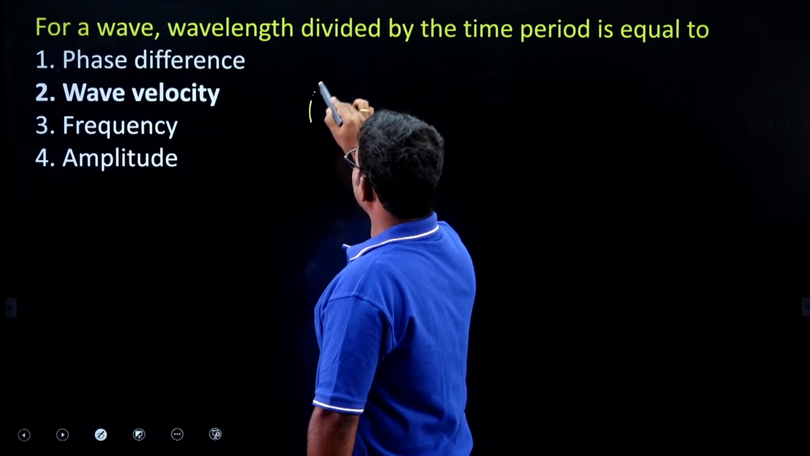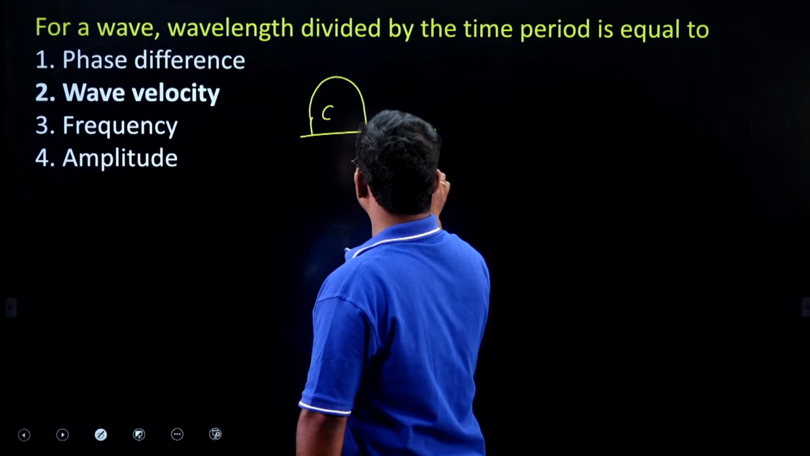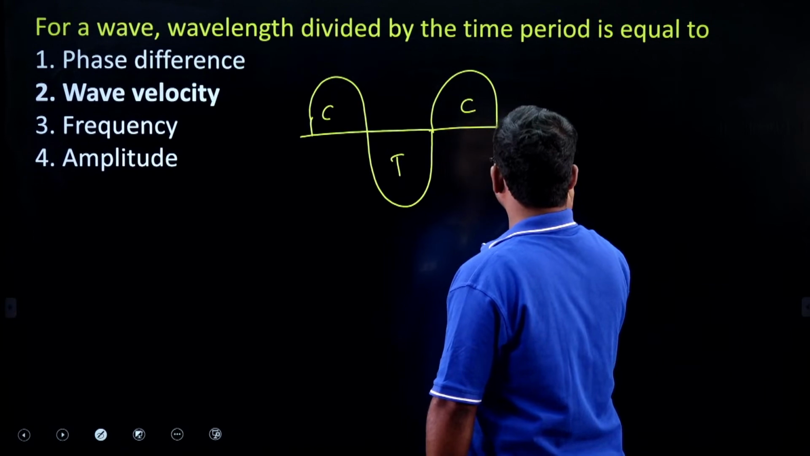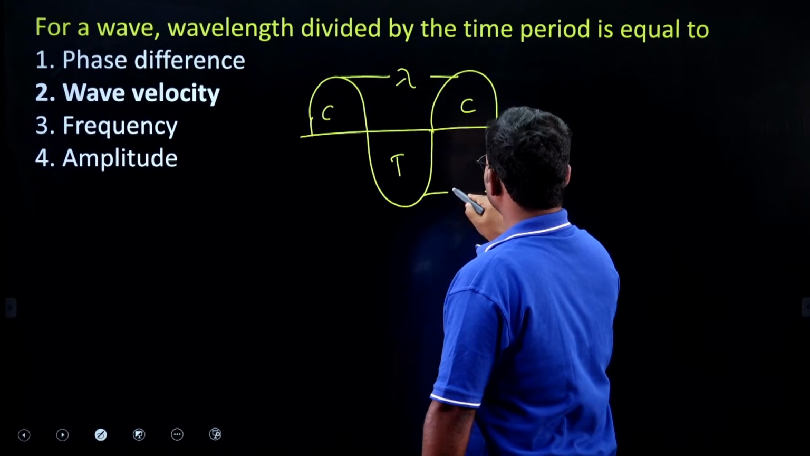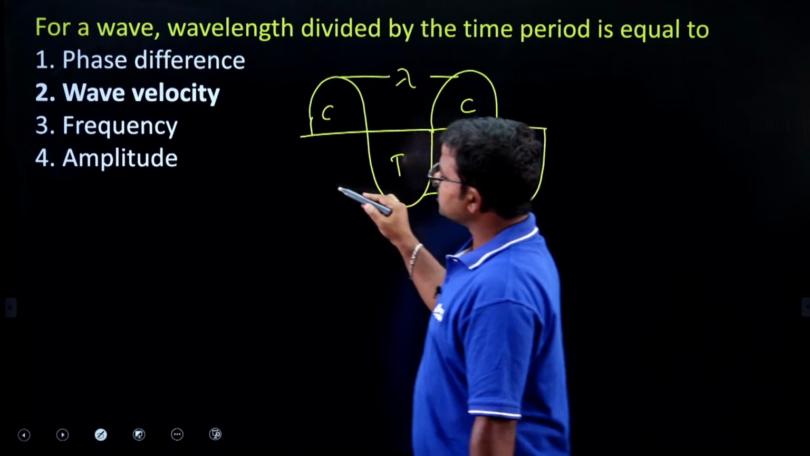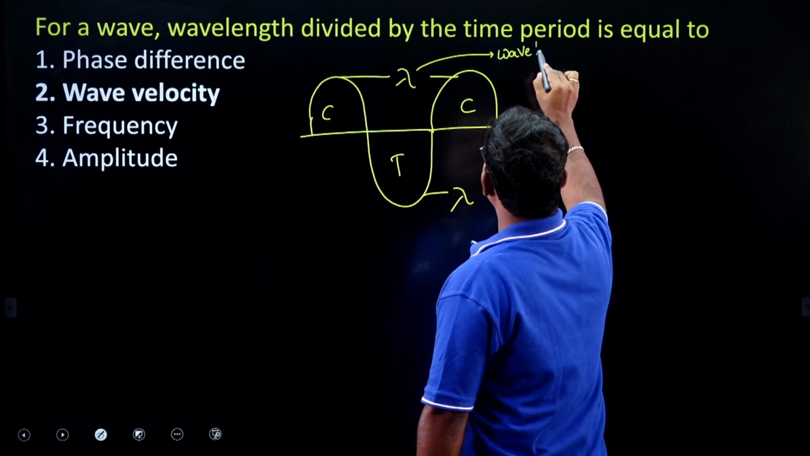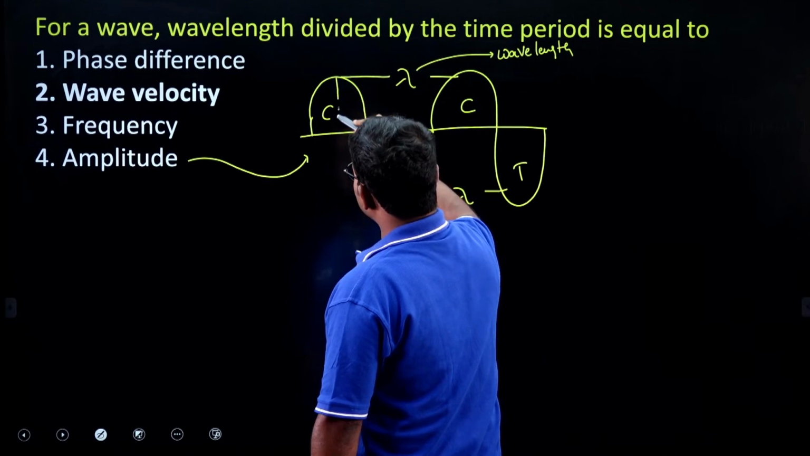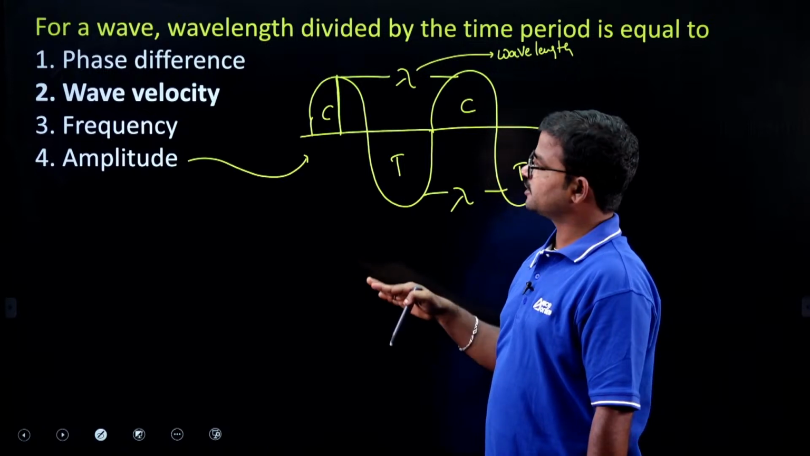Suppose guys, if you consider a wave, actually here it is having crest and trough. The distance between any two successive crests is considered like lambda. Here also same. The distance between any two successive crest or trough is considered like lambda. Lambda is nothing but wavelength. This is wavelength.